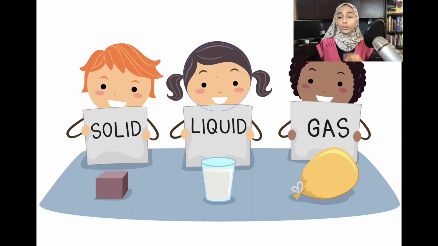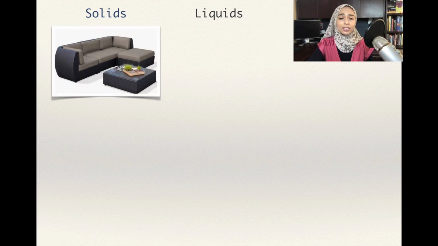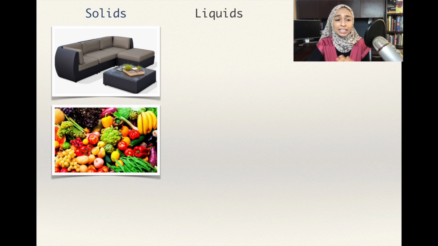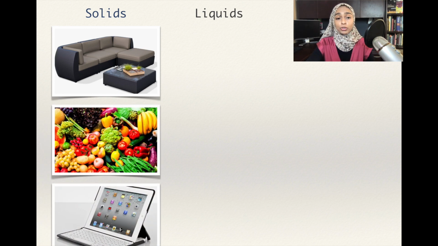There are 3 states of matter: solid, liquid, and gas. There are many examples around us. Solids are things like the furniture, the sofa, the chair, the food we eat, our books, our phones, the device you're watching from, the iPads.